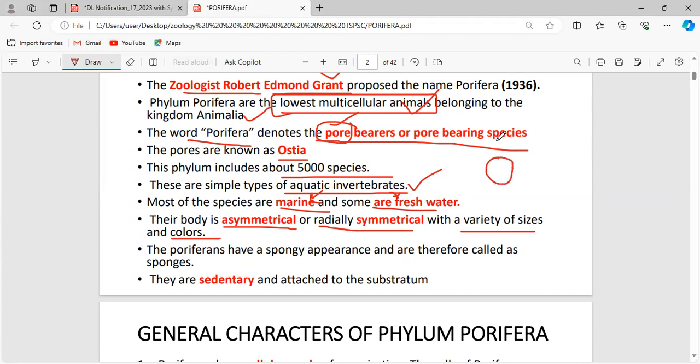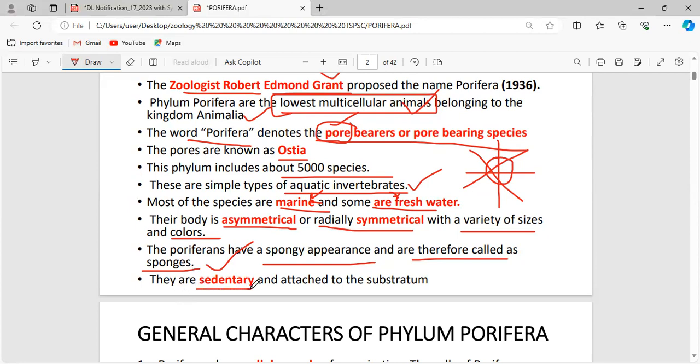Consider this as the organism. We can cut these organisms at any plane. Whatever plane we cut the organism, we end up with two equal, morphologically similar structures. That is radially symmetrical. The poriferans have a spongy appearance and are therefore called sponges. They appear spongy. That is why they are called sponges.